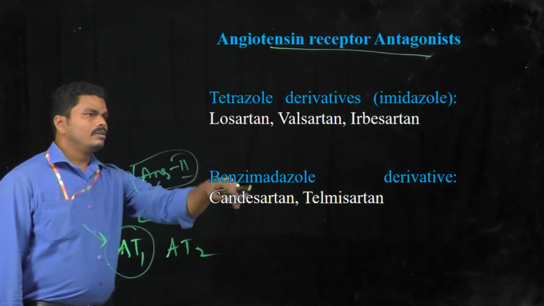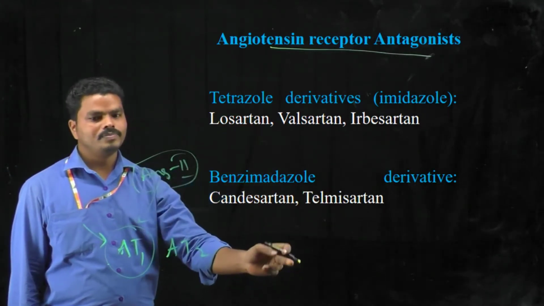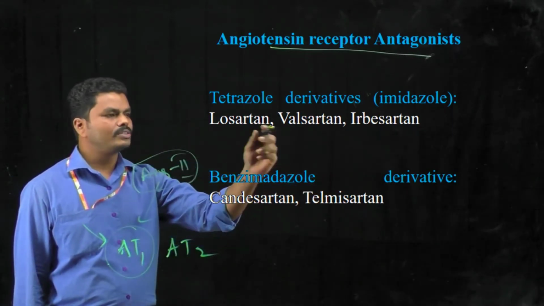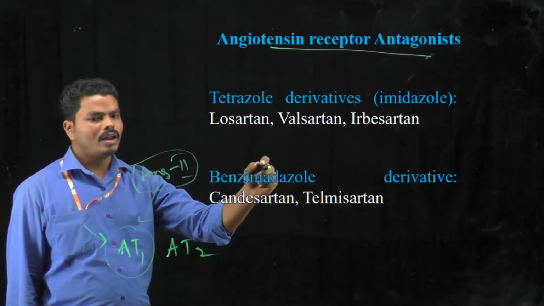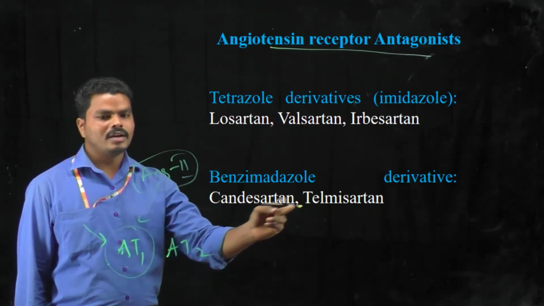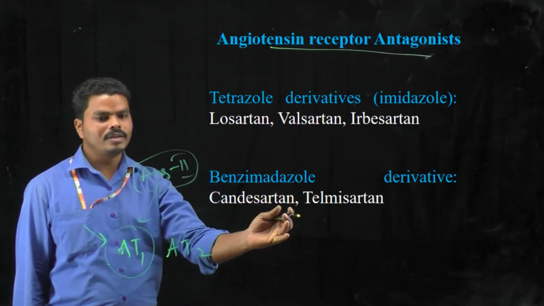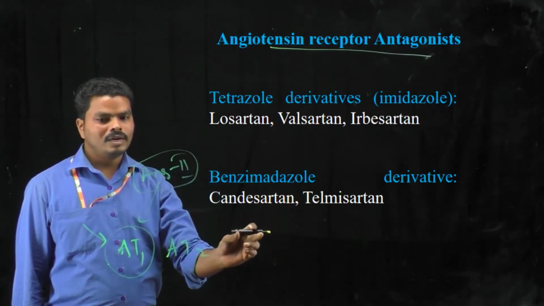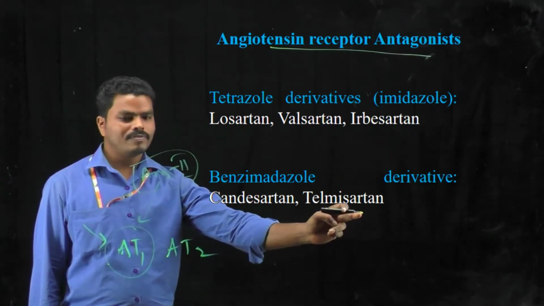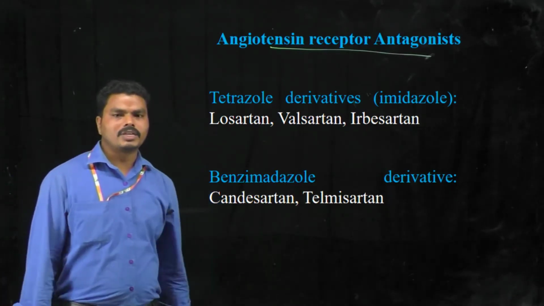These drugs are also classified according to their chemical nature. Losartan, valsartan, and irbesartan consist of the tetrazole moiety along with the imidazole ring. In the case of candesartan and telmisartan, instead of the imidazole ring, they consist of a benzimidazole ring, and only candesartan has the tetrazole moiety in the structure. In telmisartan, no tetrazole ring is present. Let us see the chemical structures of these drugs.